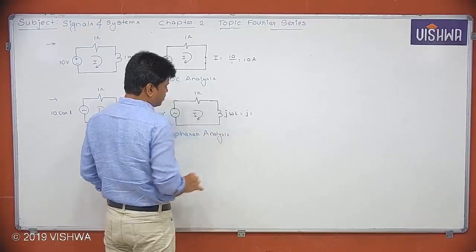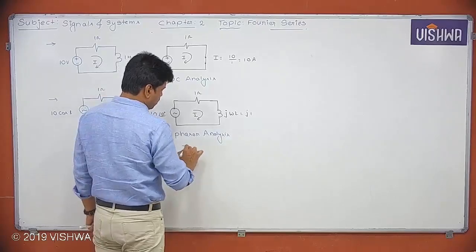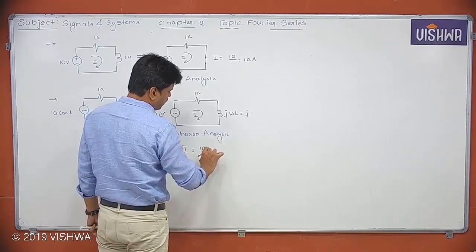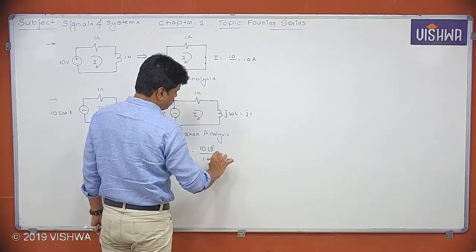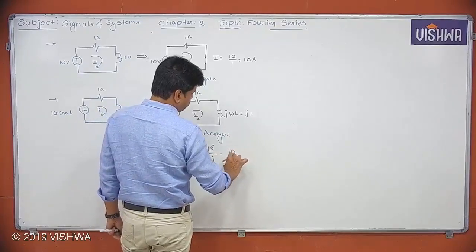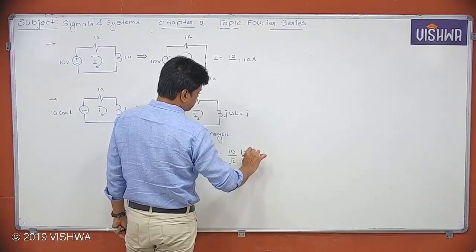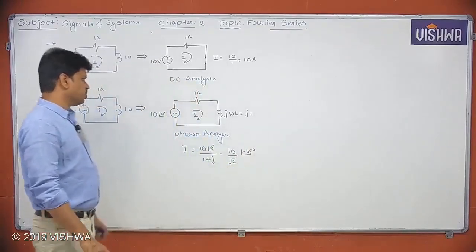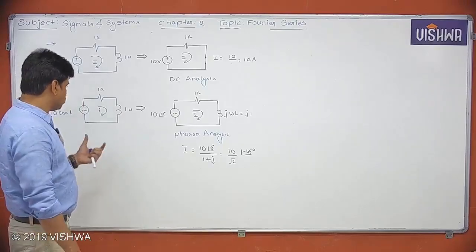Phasor analysis. Then what is the current phasor I? I is equal to 10 at an angle 0 degrees divided by 1 plus j1. So finally, 10 by root 2 at an angle of minus 45 degrees. So this is what we got. I am not doing any network analysis here, so just try to remember what I am doing actually.